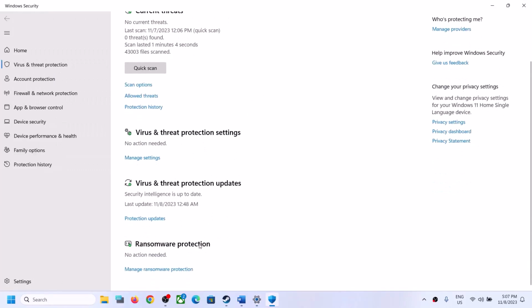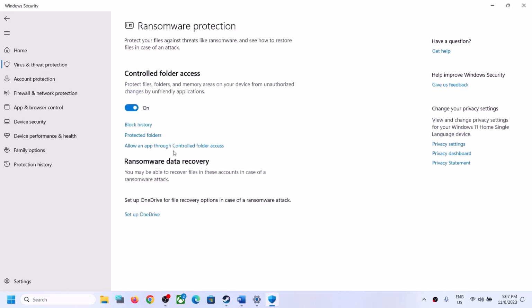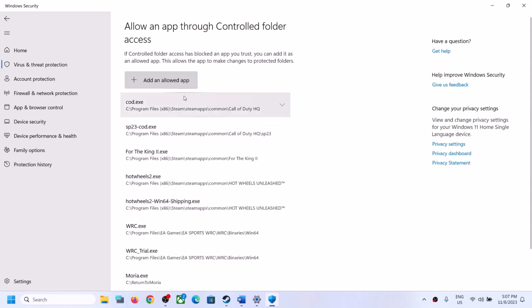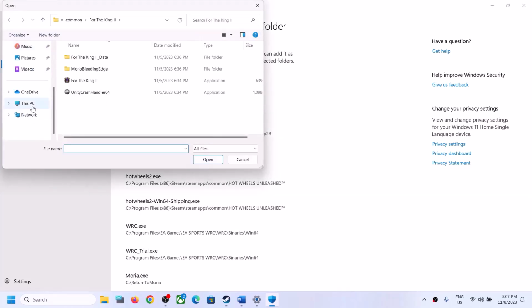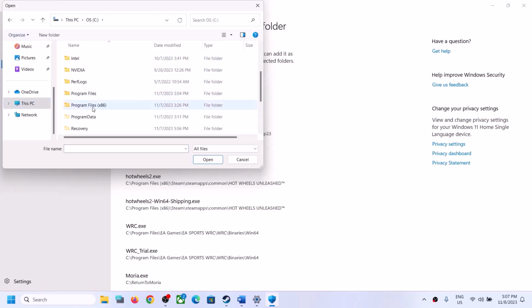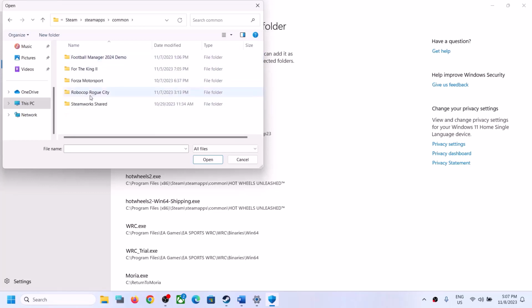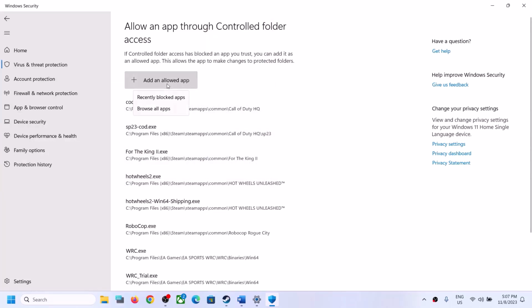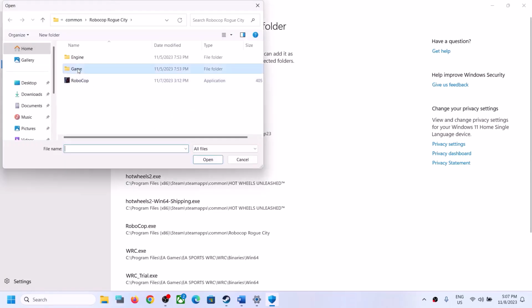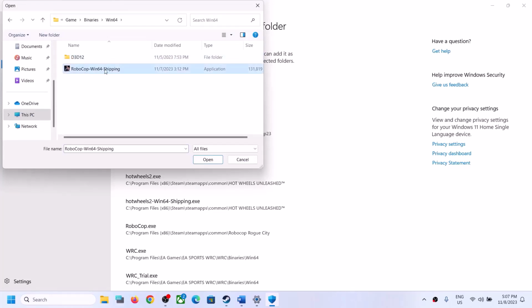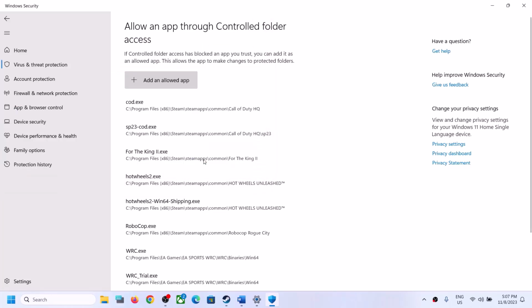Scroll down, and then you will see manage ransomware protection. Click on it. Now click on allow an app through controlled folder access. Click on yes to allow. Now click on add an allowed app. Now click on browse all apps. Now go to the game installation folder once again and then open the game folder. Now once you open the game folder, select the game exe file, click on open. Again click on add an allowed app, browse all apps, open the game, binary is Win64, select the second exe file and then click on open.